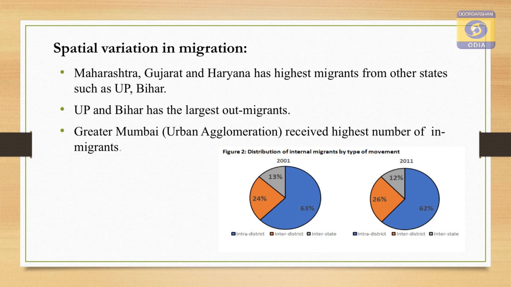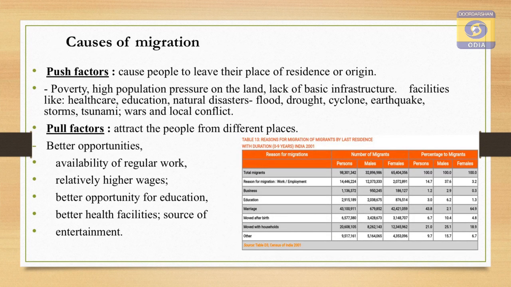Now, after the types of migration, let us talk about the causes of migration. The causes of migration can be categorized broadly into two types, that is push factor and pull factor. Now, what is a push factor? A push factor means a cause which pushes someone to migrate to another place. Now, what is a pull factor? The pull factors are the alluring factors which attract someone to migrate from the source to the destination.